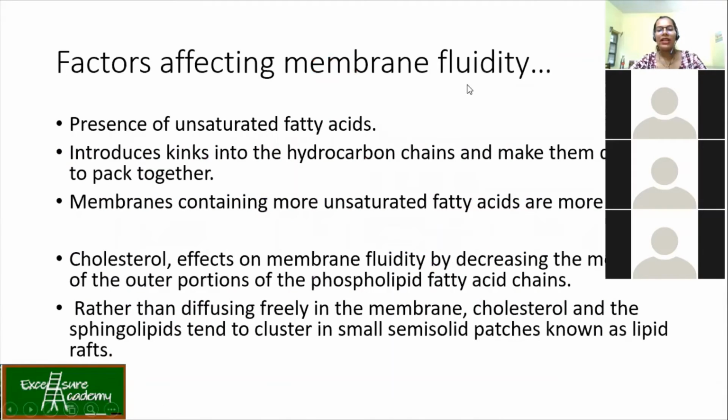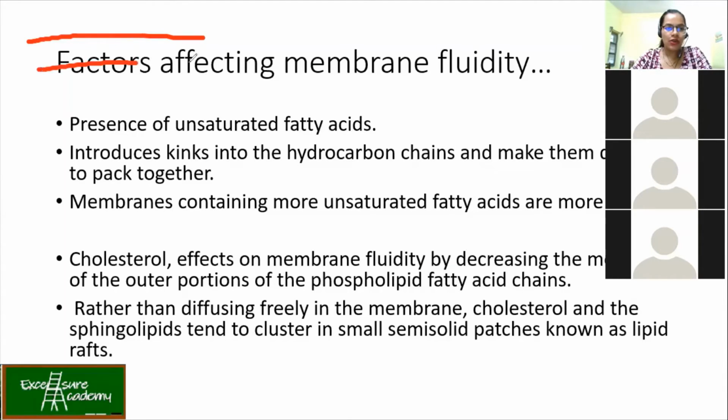Now, what are the factors which are going to affect the fluidity of the membrane? It is the presence of unsaturated fatty acids. You know what an unsaturated fatty acid is: the presence of double bonds. It introduces kinks into the hydrocarbon chain. What does that mean, kinks?